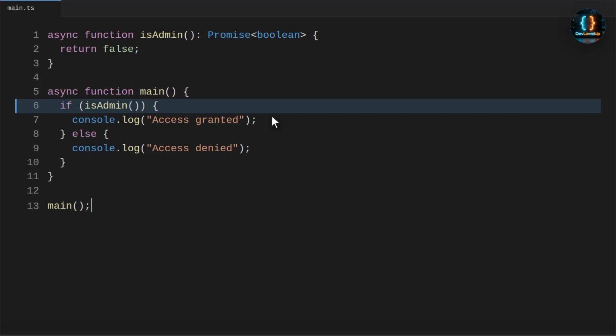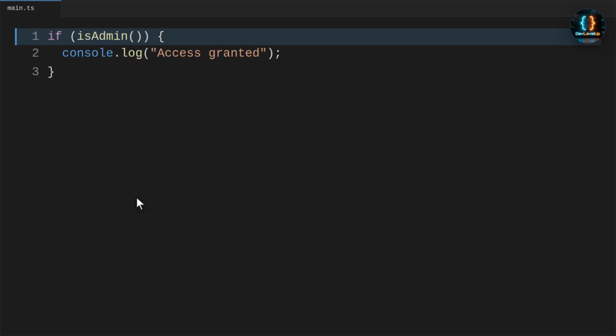Let's unpack the behavior. The condition does not wait for true or false. It only sees that isAdmin returned an object, and objects pass truthy checks in JavaScript.